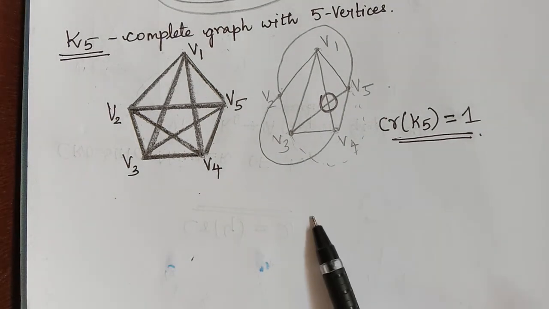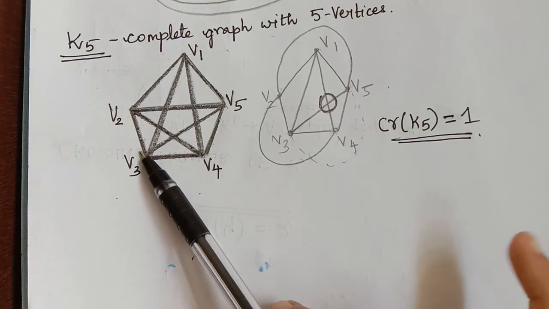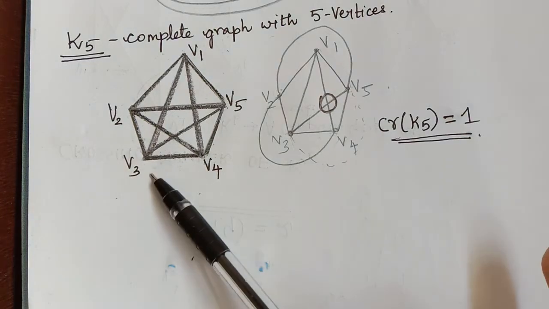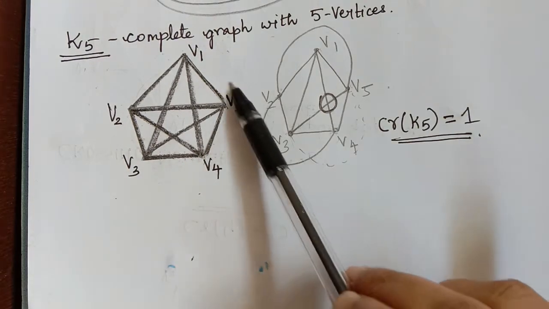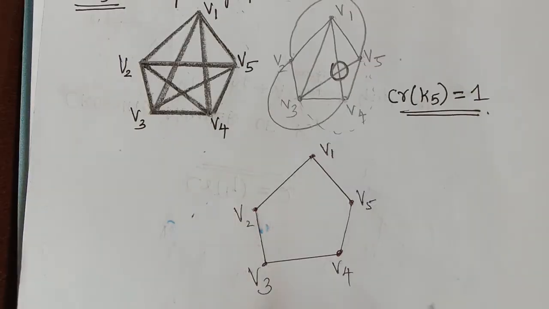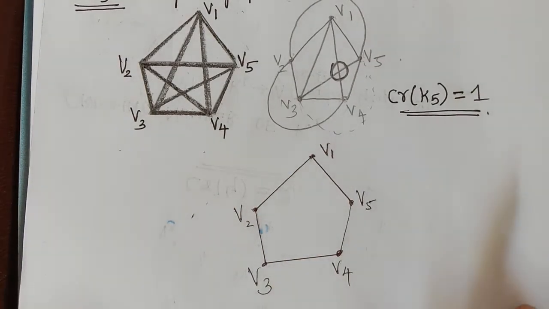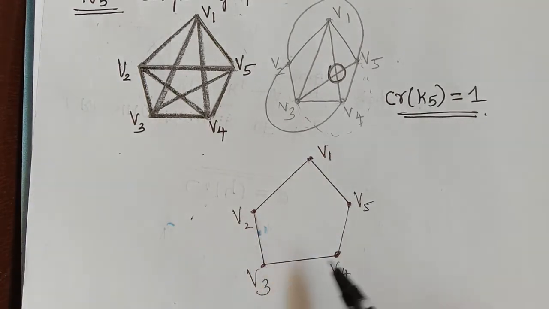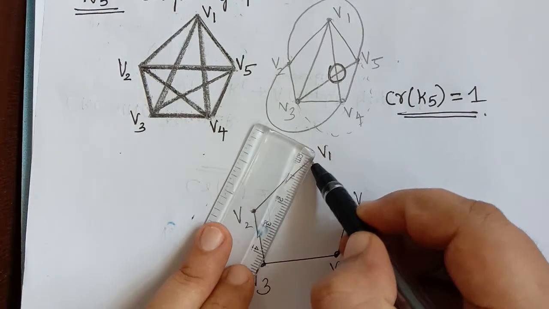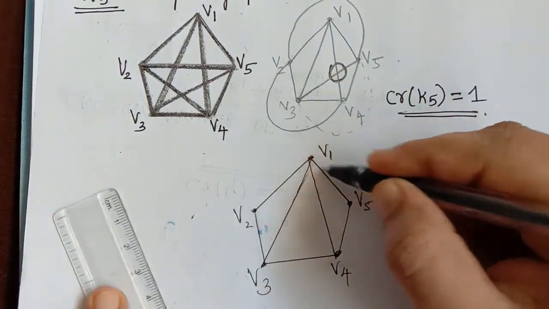So let me show you how to find the thickness of this graph. First we shall draw the outer cycle of this graph, that is V1, V2, V3, V4, V5. So we shall draw this outer cycle first. After drawing the outer cycle, we obtain this. Now we know that V1 is adjacent to all the vertices. So it is adjacent to V2, V3, V4 and V5.